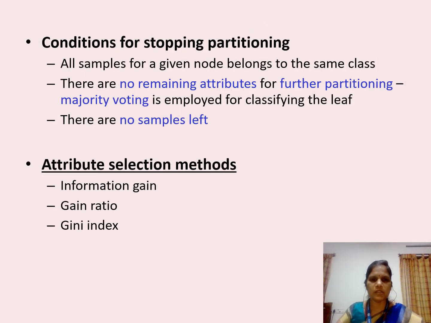There are three conditions for stopping partitioning. The first one is if all samples for a given node belong to the same class, or there are no remaining attributes for further partitioning, or there are no samples left. If any one of these criteria exists, we can stop the partitioning. Attribute selection methods are information gain, gain ratio, and Gini index. In case of decision tree induction, we are going to use the attribute selection method as information gain.